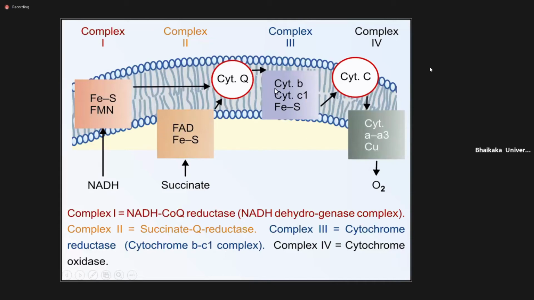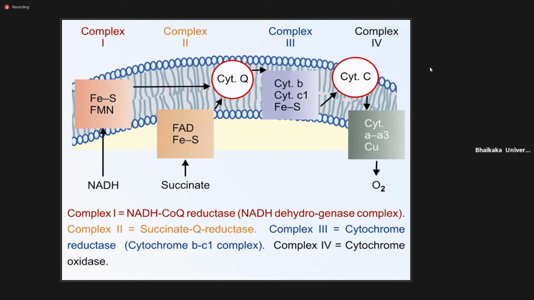So all these are the complexes. Here you can see simply electron transport from NADH gives the electrons to complex 1, and this complex 1 then transports the electrons to cytochrome Q directly.